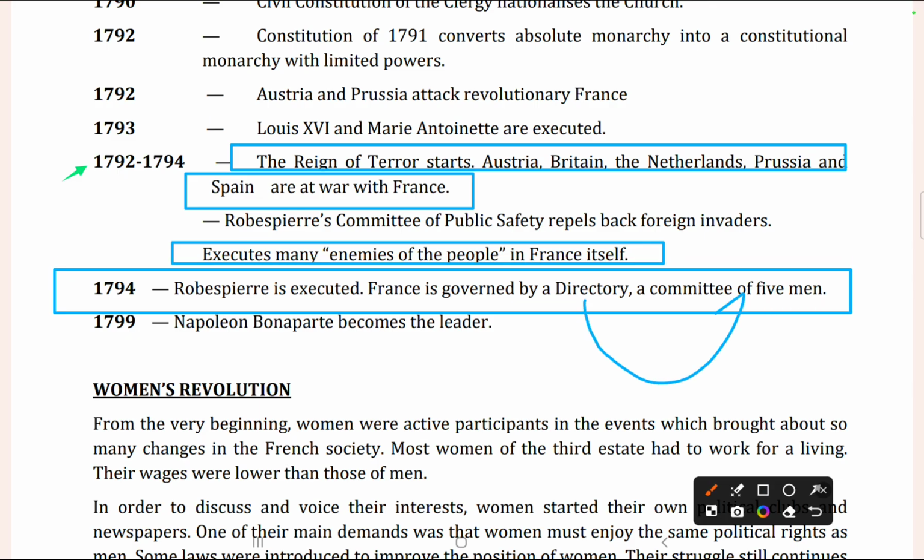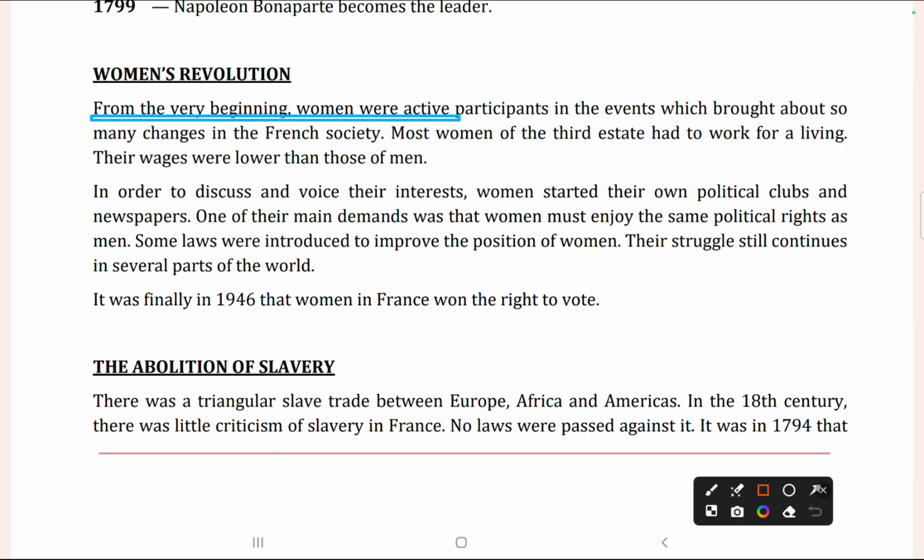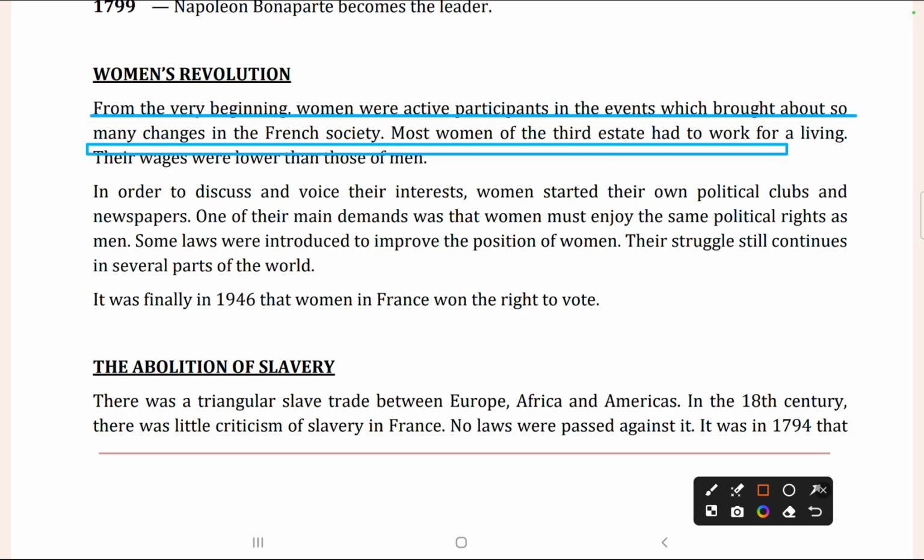डायरेक्टरी एक कमेटी होती है 5 पीपल की। उसके बाद 1799 में नेपोलियन बोनापार्टी लीडर बन जाता है। इसके बाद हम वुमेन्स की रिवॉल्यूशन की बात करते हैं। From the very beginning, women were active participants in the events which brought about so many changes in the French society, and most women were of the third estate who had to work for their livings, and their wages were lower than those of men's. So this is an important point, that their wages were lower than those of men.